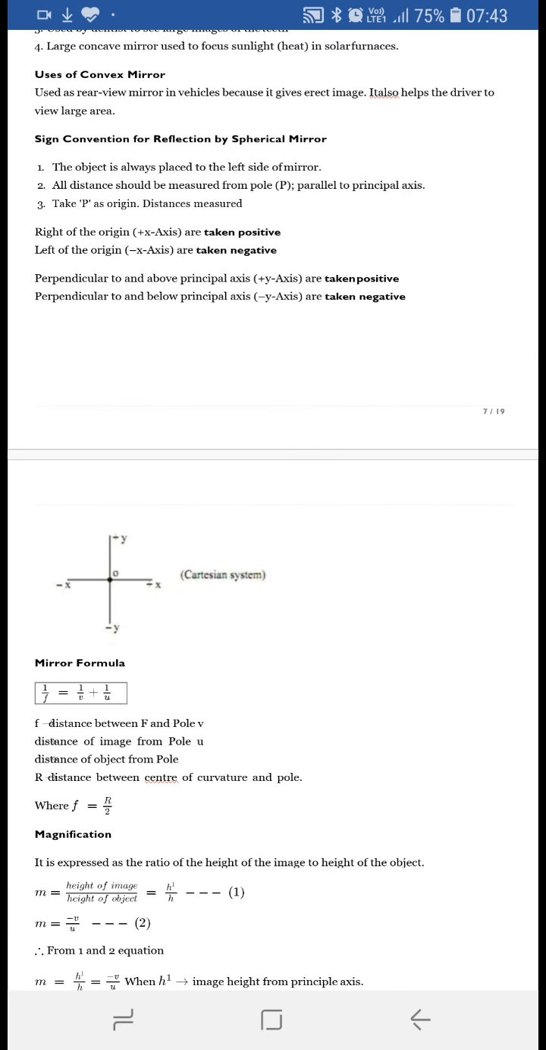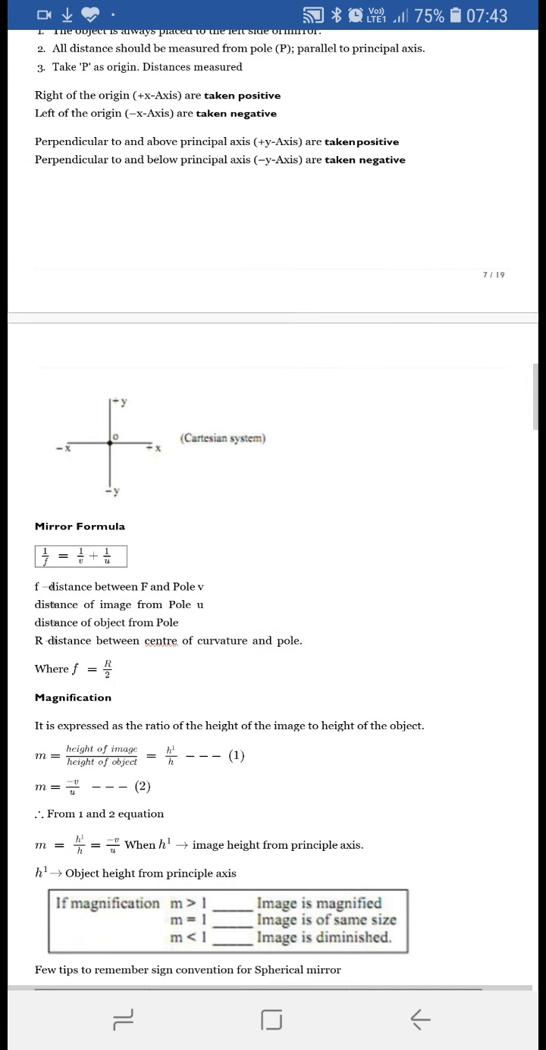This is the Cartesian sign system, the same sign convention. Now the next topic is the mirror formula. Why are we using the mirror formula? Mirror formula is very important. It is used to find out where the image is formed, at what distance, and what is the nature of the image.